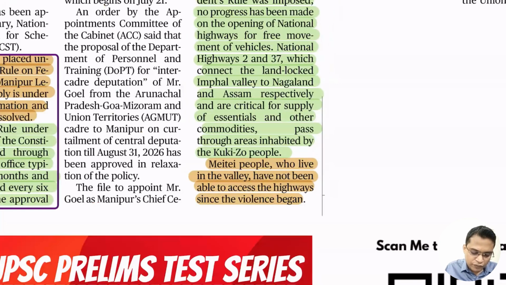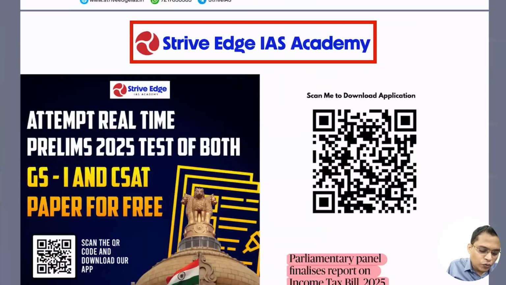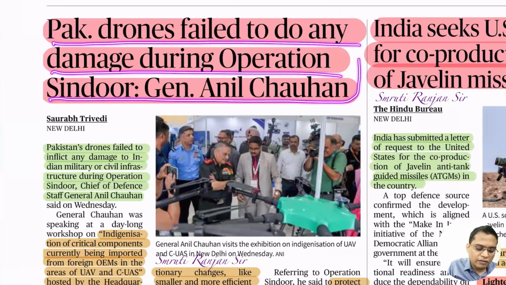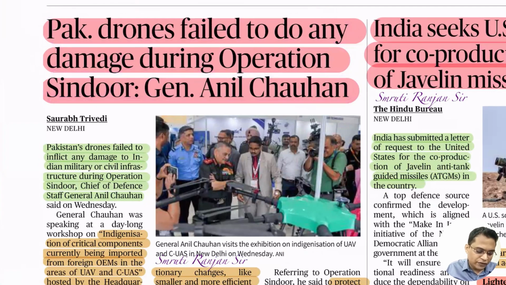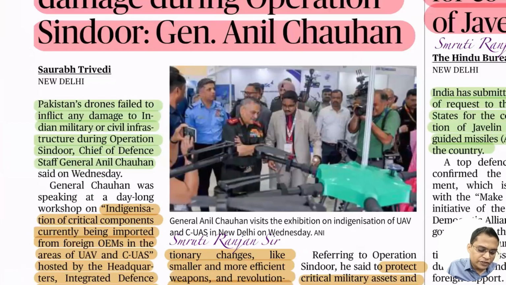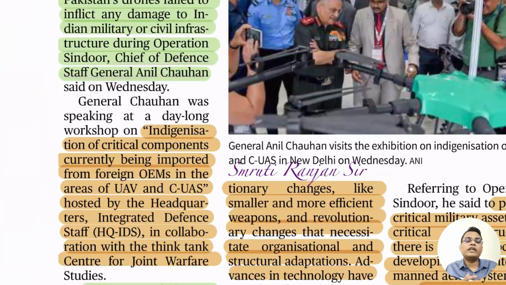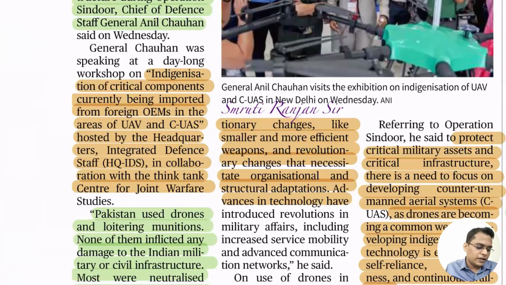Next important news of the day: Pakistani drones failed to do any damage during Operation Sindoor. That is what our Chief of Defence Staff, General Anil Chauhan, said. He emphasized the importance of indigenization of weapons. What is the importance of indigenization?